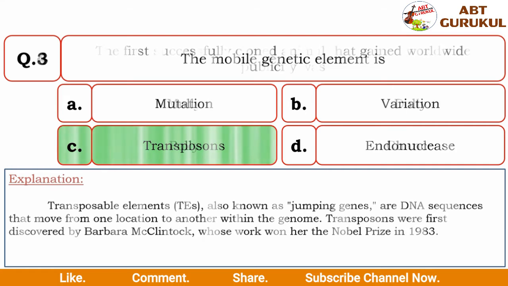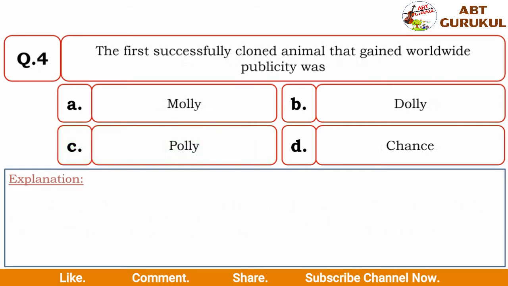Next question is, the first successfully cloned animal that gained worldwide publicity was, and the options are Molly, Dolly, Polly and D, Chance. So here the correct answer is Dolly. Dolly was the first successfully cloned animal that gained worldwide publicity.